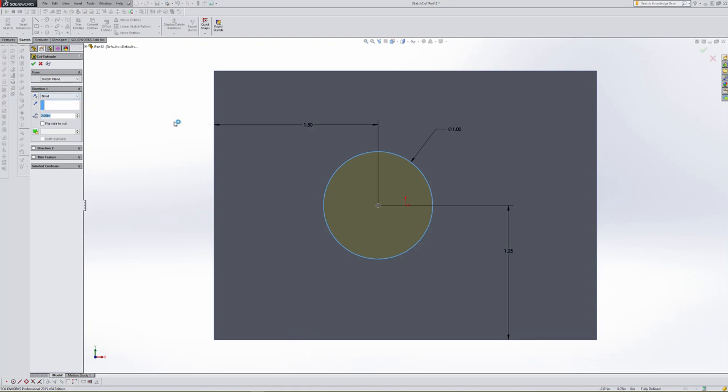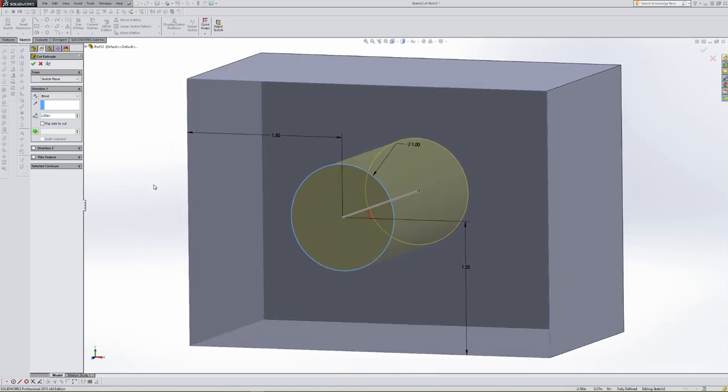Mine says blind right here, but as I'm looking at this thing normal to here, I can't tell what direction we're actually being cut, we're going to cut through. So what I can do is take my middle scroll wheel, press down on the middle scroll wheel, not roll it, press down and rotate it around to where I can see what's going on. And then I never want to think about this again. So if I go blind at 2 inches, it will cut through the part.